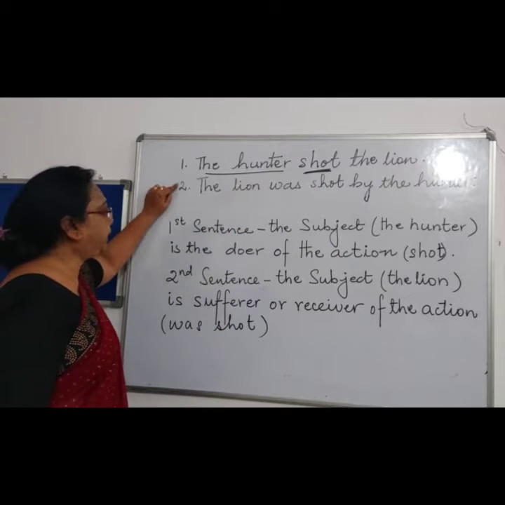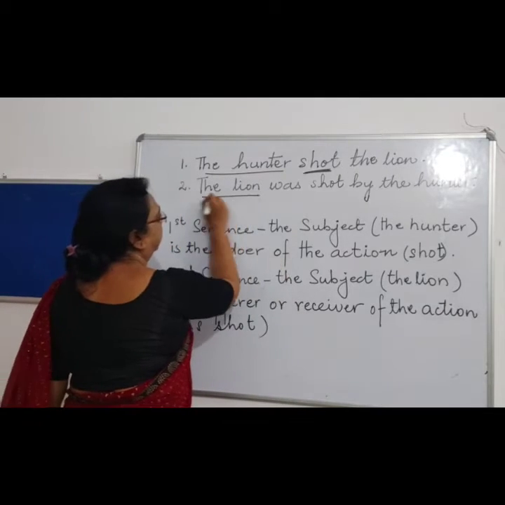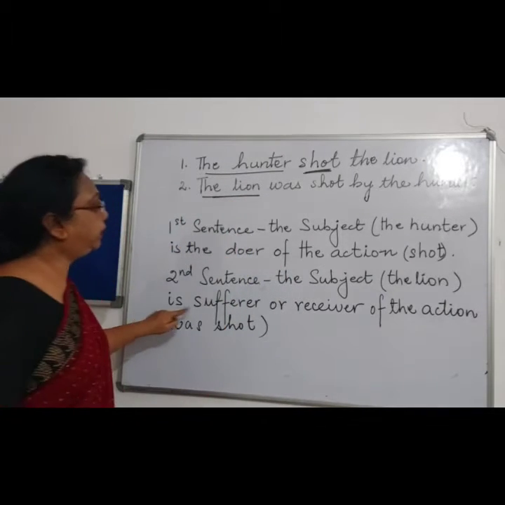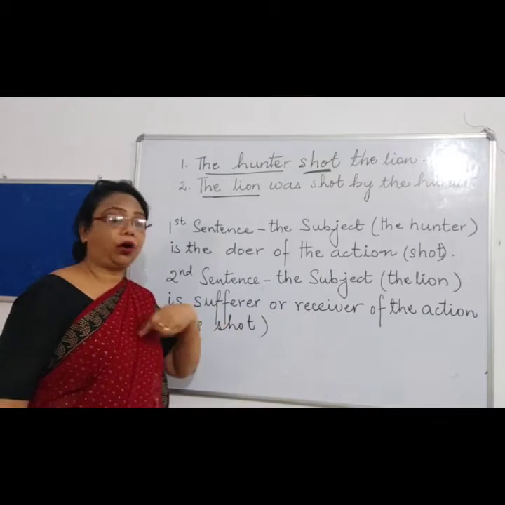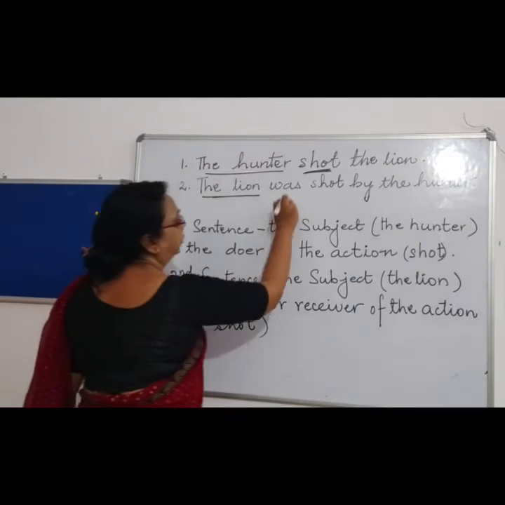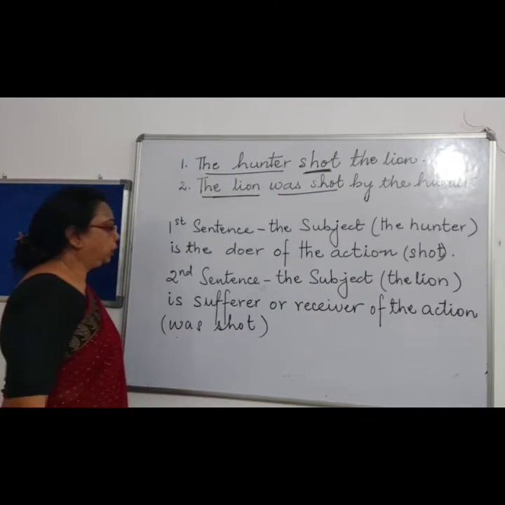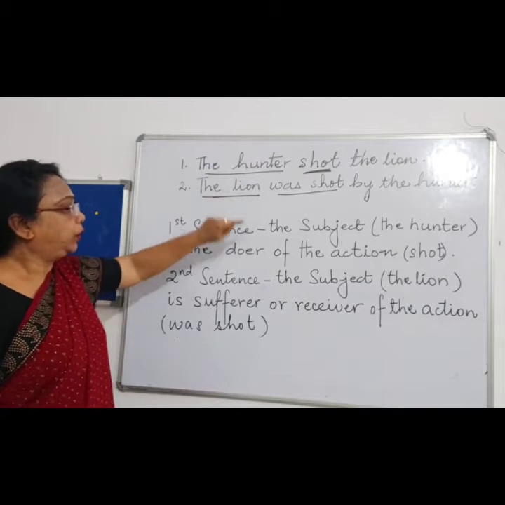And in the second sentence, the subject, the lion, is the sufferer or receiver of the action, was shot, right? So this is the difference between the two.